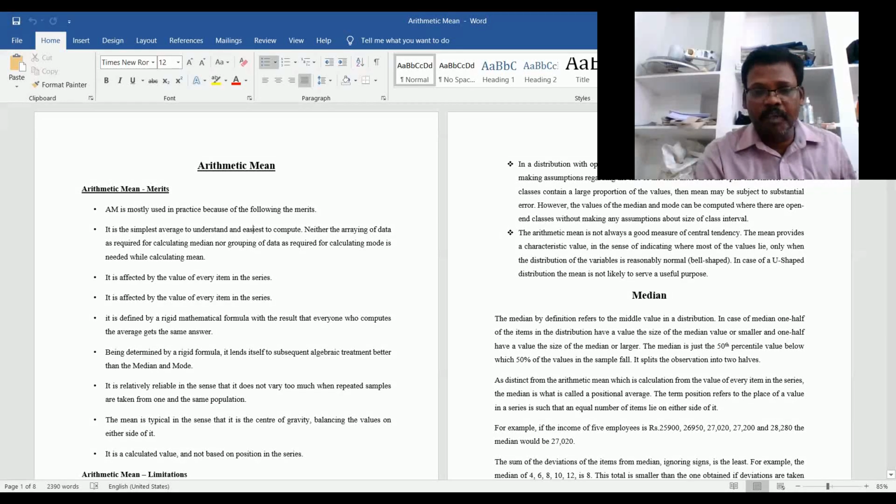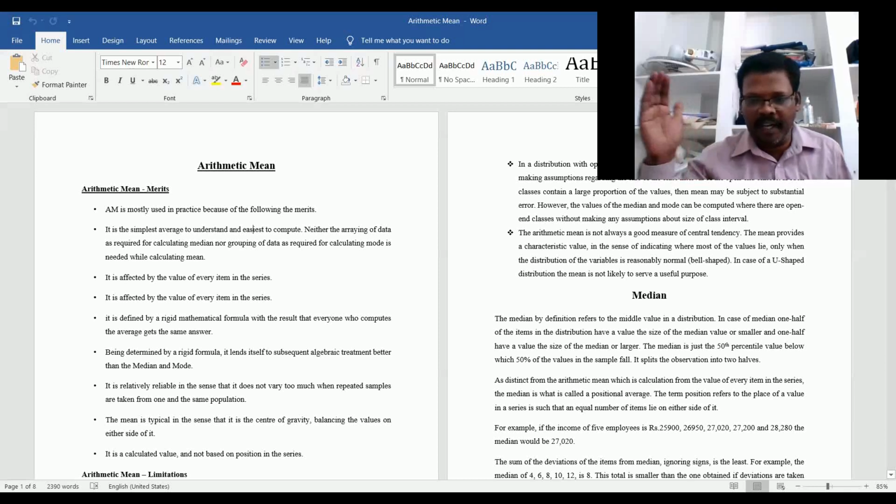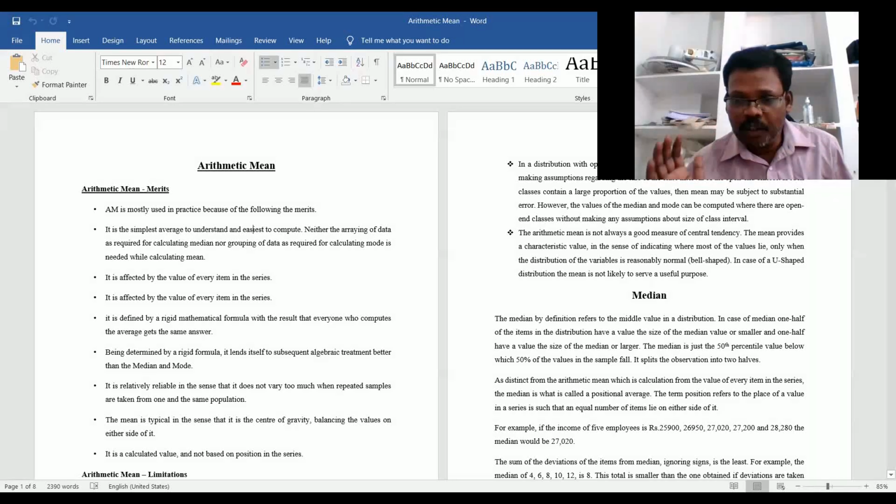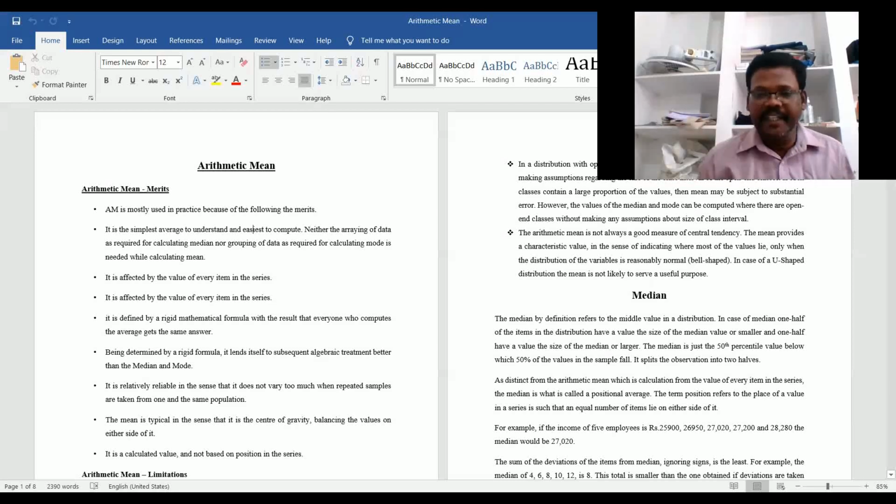For example, consider the incomes of employees in a particular company: 25,900 is one employee's salary, 26,950 is received by another employee, 27,020 rupees by another, and 28,280 by another.